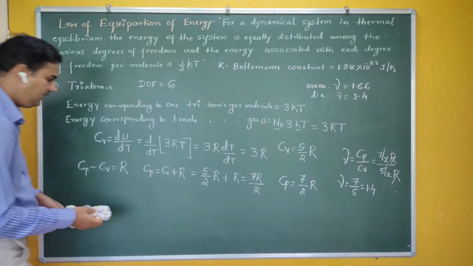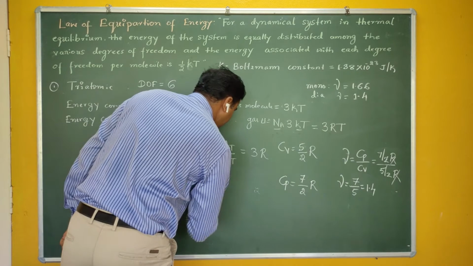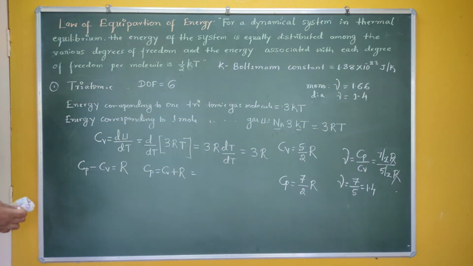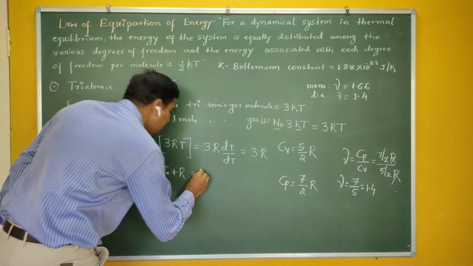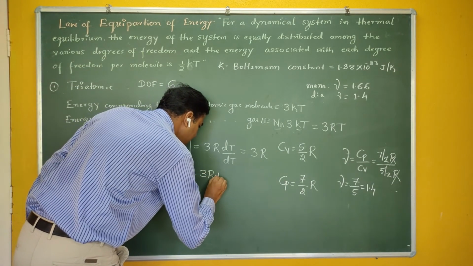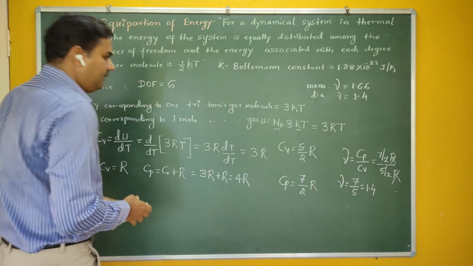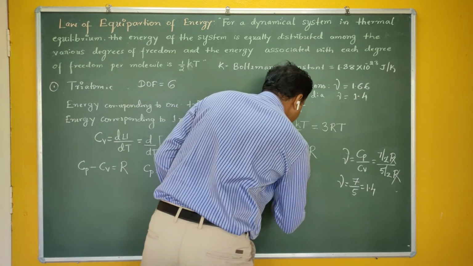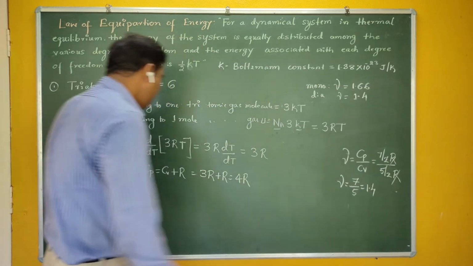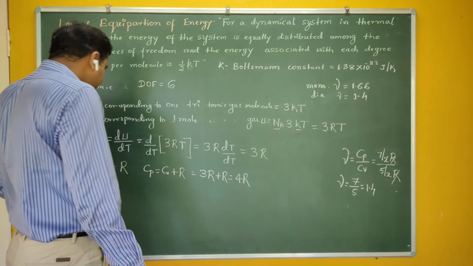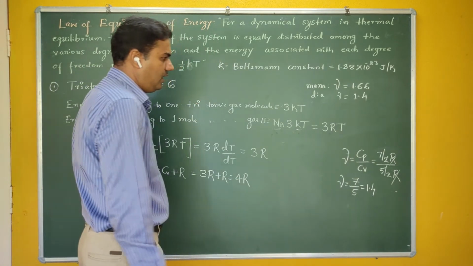Next are Cp and Cv. Cp minus Cv is equal to R, therefore Cp is equal to Cv plus R, so 3R plus R gives you 4R. Therefore, for triatomic gas, Cv is 3R and Cp is equal to 4R.